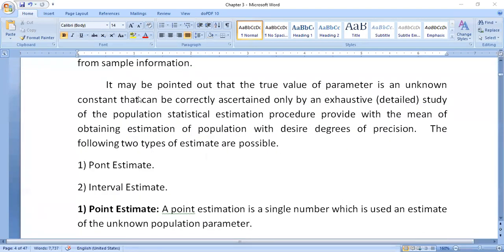Okay, then here it may be pointed out that the true value of a parameter is an unknown constant that can be correctly ascertained only by an exhaustive, detailed study of the population. Statistical estimation procedures provide the means of obtaining estimates of the population parameter with the desired degree of precision. The following two types of estimate are possible.